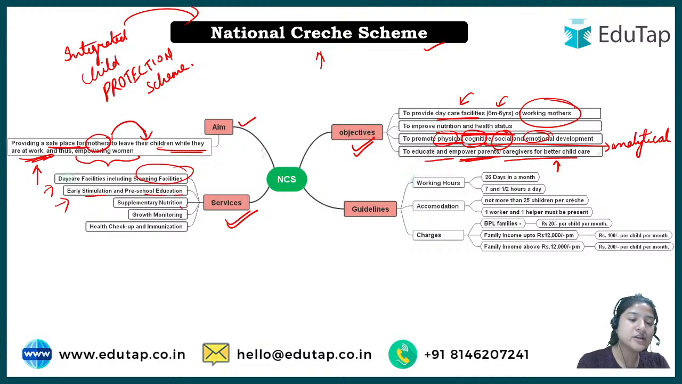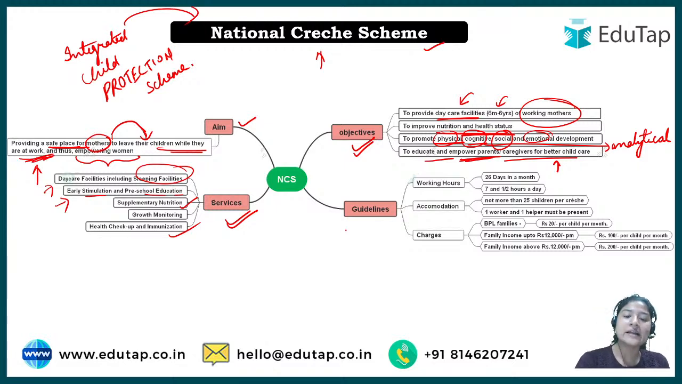Next is supplementary nutrition. Supplementary, again, to complete the nutrition requirement of the body, they provide the supplementary nutrients. Next is the health checkup and immunization. All right, so health checkup is done, and if there are some vaccines for the age group of the children in the crèche, they are also being given.